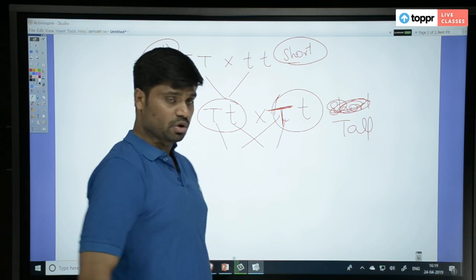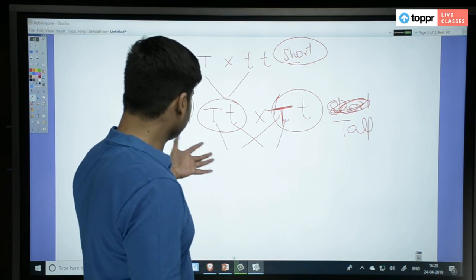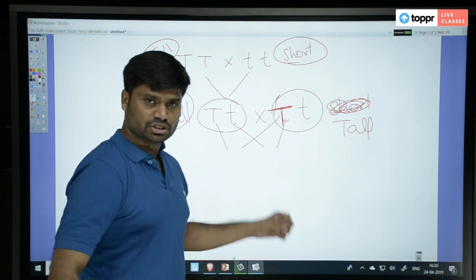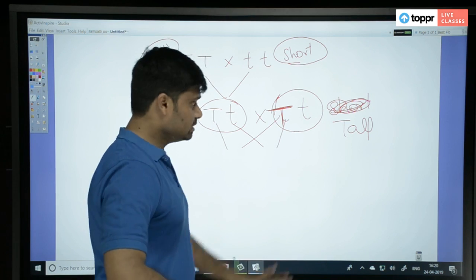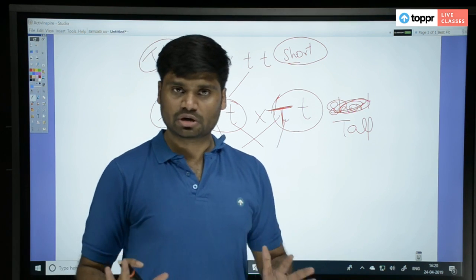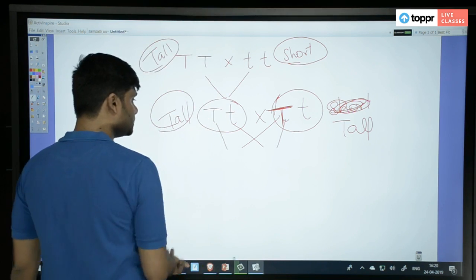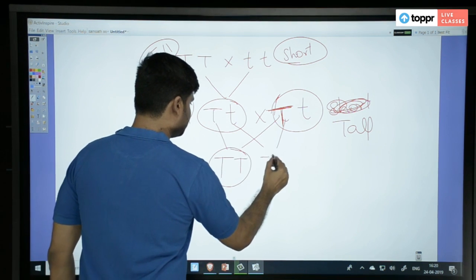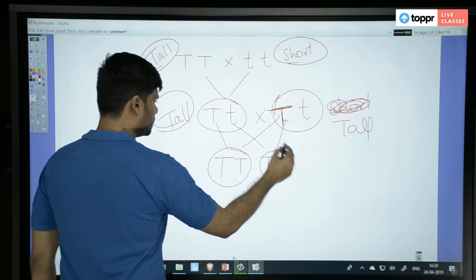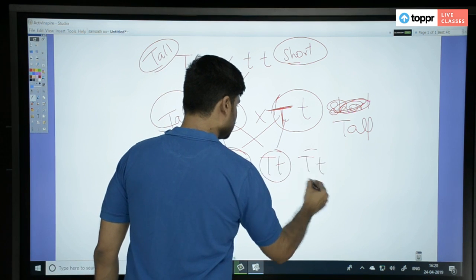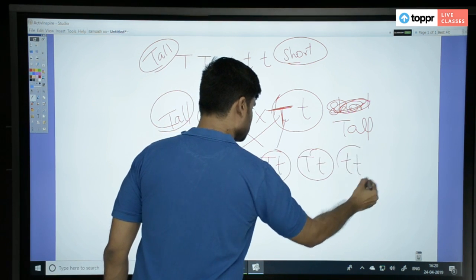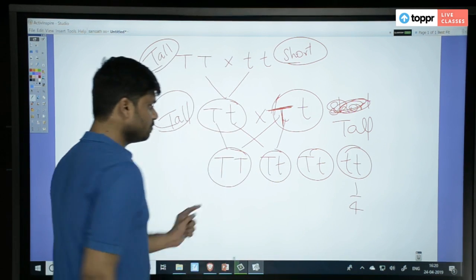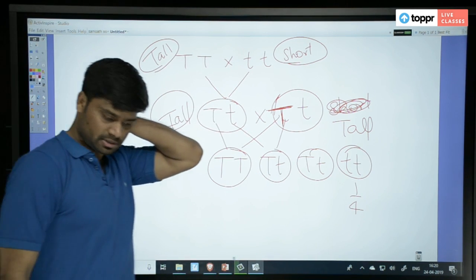This experiment is more valuable because here in fact you are crossing both tall. You should completely get tall plants only. There is not a doubt that you would get a short plant at all, right? But what is the result? Capital T, capital T, capital T, small t, then capital T, small t, small t, small t. One fourth of all plants was short.